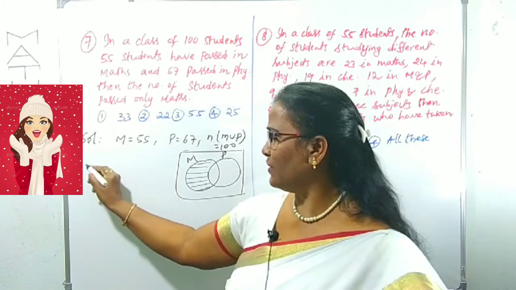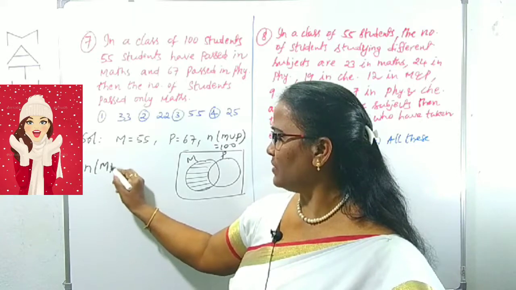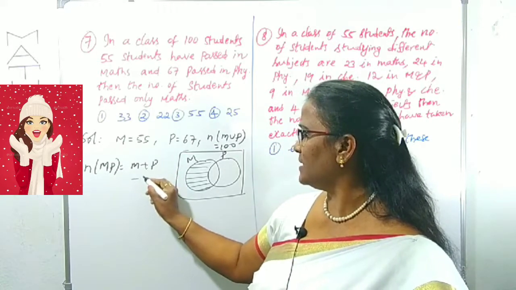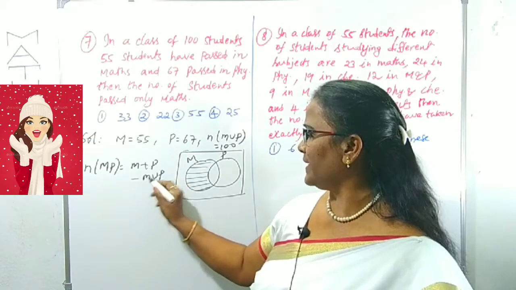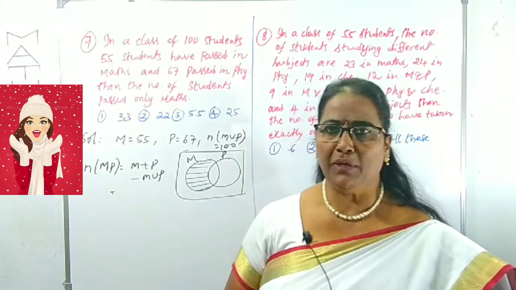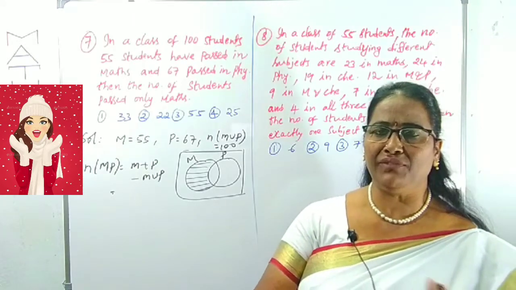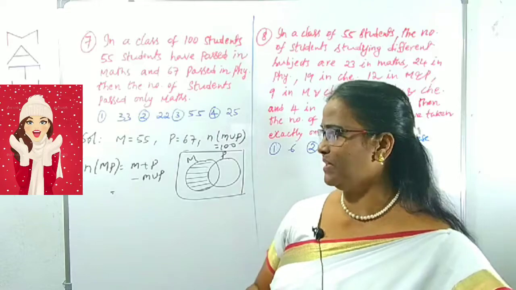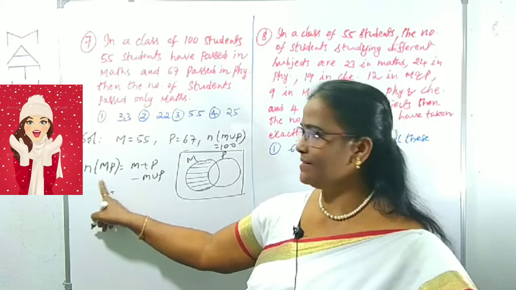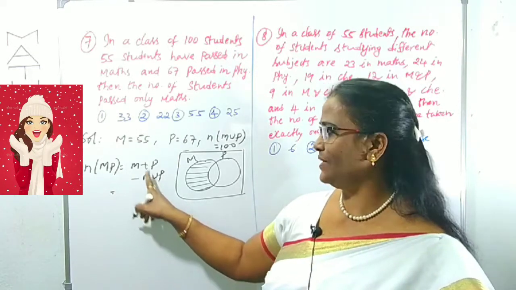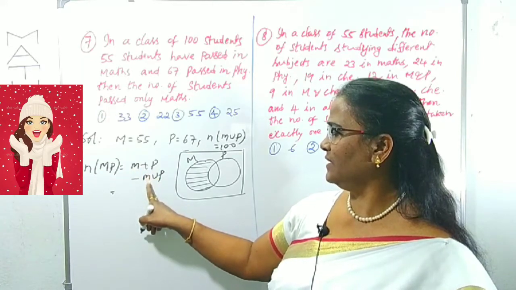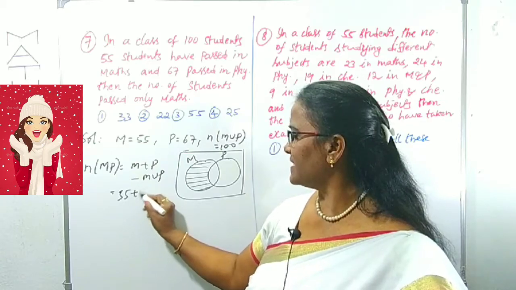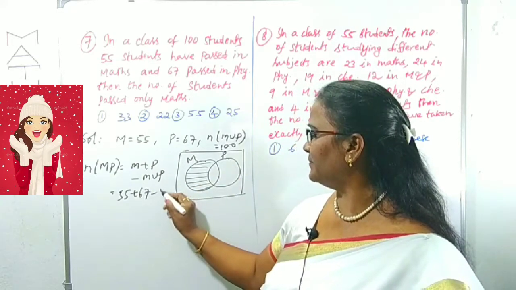Right? What is n(M∩P)? It is n(M) plus n(P) minus n(M∪P). According to the formula given, n(A∪B) = n(A) plus n(B) minus n(A∩B). The intersection we can take like this and the union like this. Values of M, P and the union: that is 55 plus 67 minus 100.